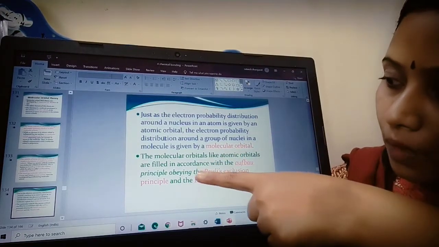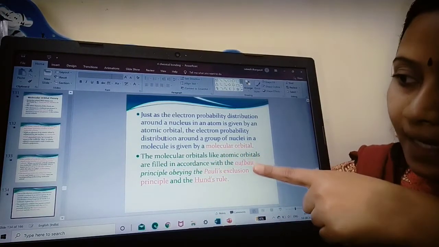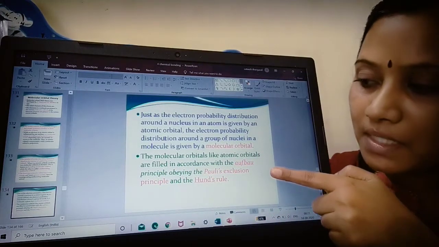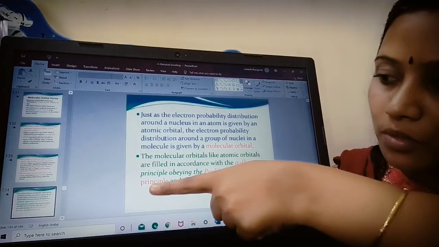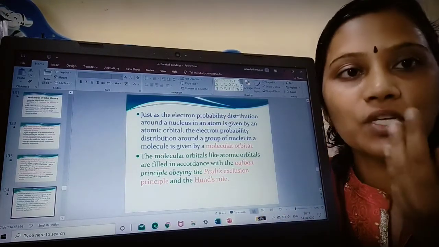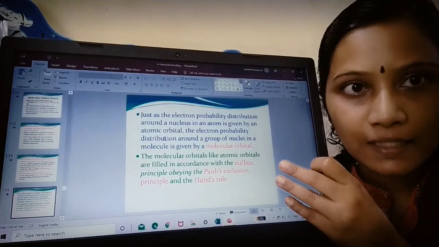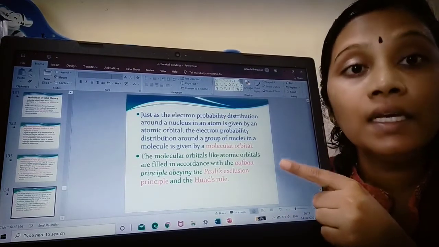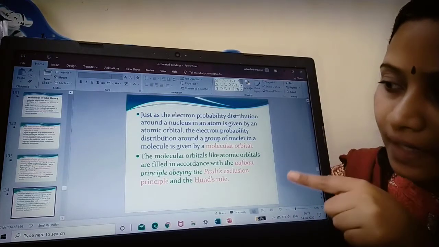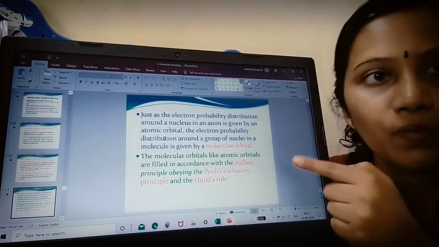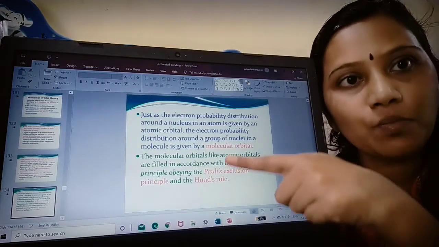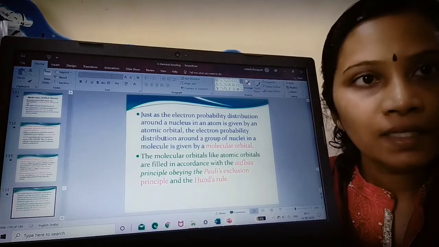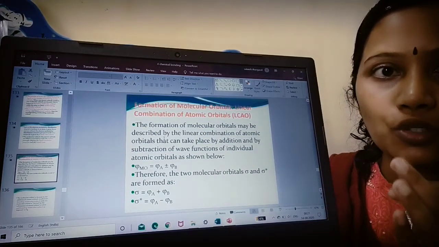Now the molecular orbitals, like atomic orbitals, should follow the Aufbau principle, the Pauli exclusion principle, and Hund's rule. These are nothing but rules for filling electrons in different shells, like we have seen in chapter 3. The rules for filling atomic orbitals apply in the same way to molecular orbitals. They should follow these three aspects. These three rules should be satisfied.